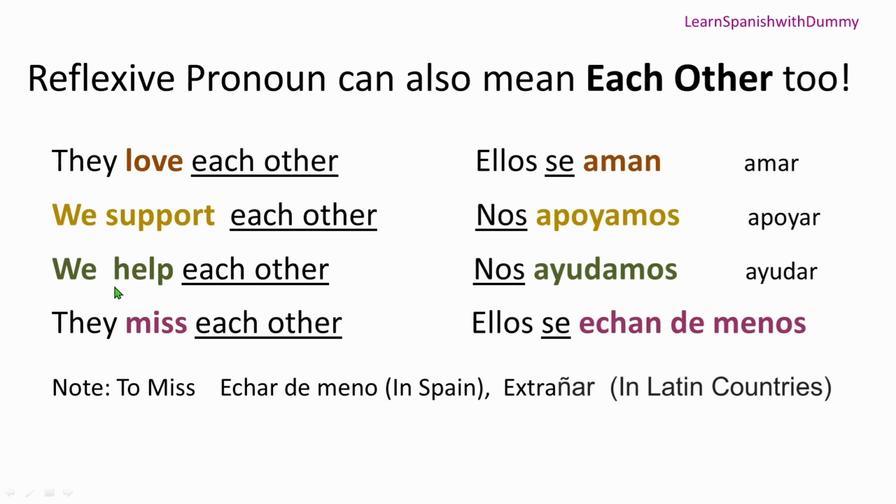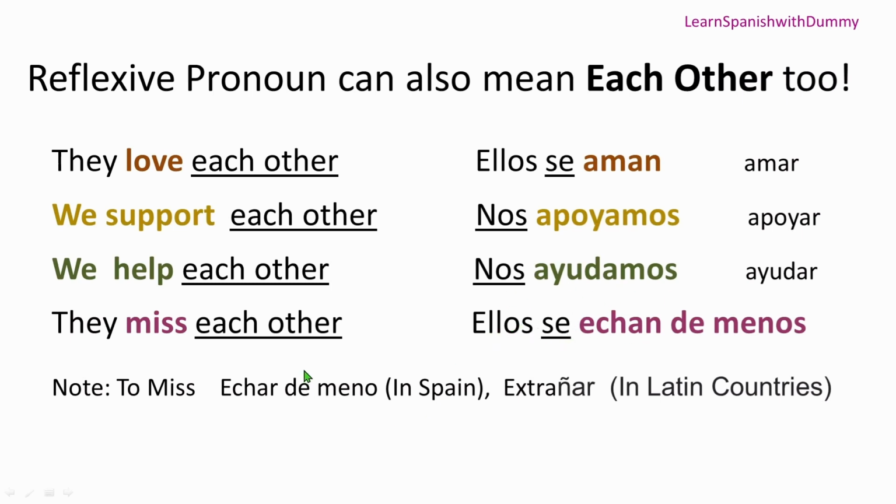Okay, perfect. We help each other, same concept. Nos ayudamos. Ayudamos means we help. Okay, nos is each other, we help each other. Alright, they miss each other. That's ellos se echan de menos. Echan de menos means they miss. Okay, and se means themselves. They miss themselves doesn't make sense. So say again, we make it each other. They miss each other.